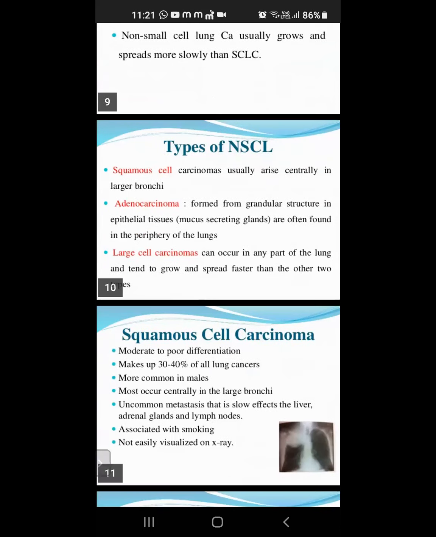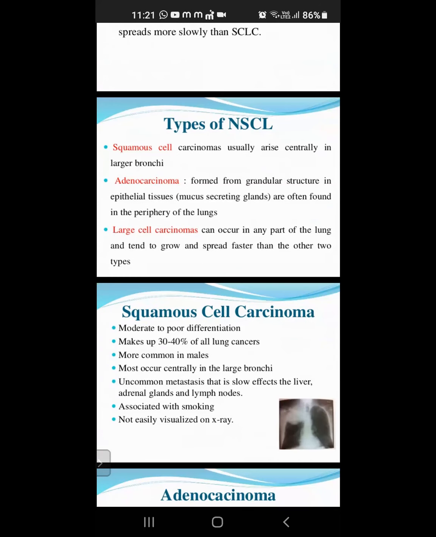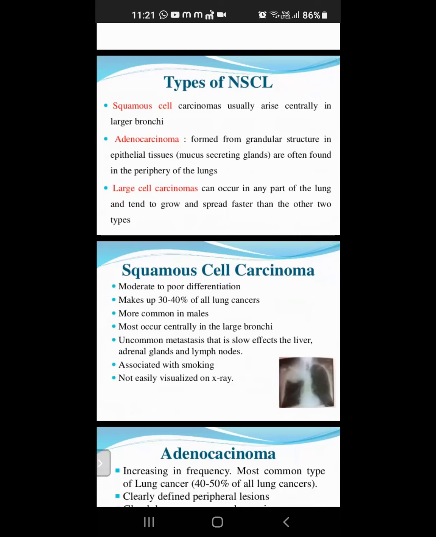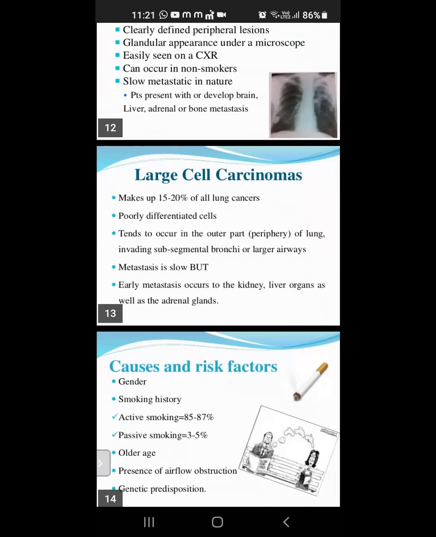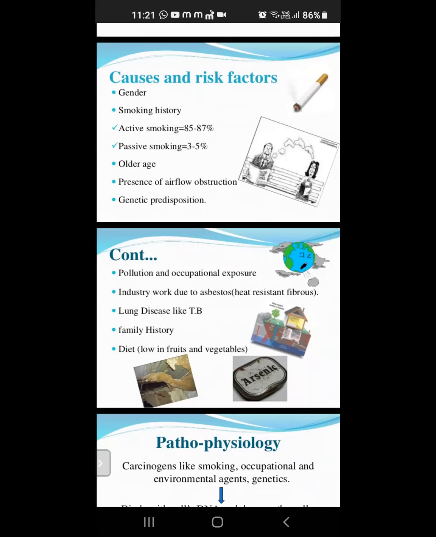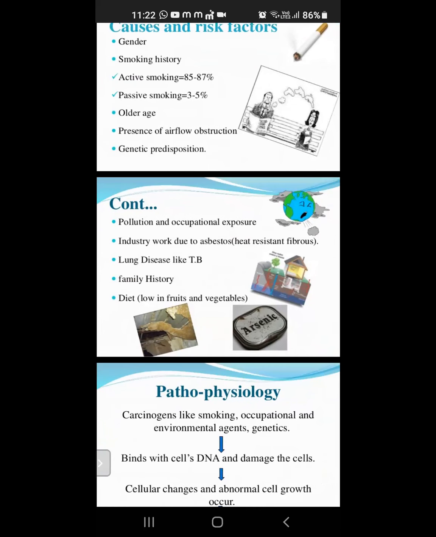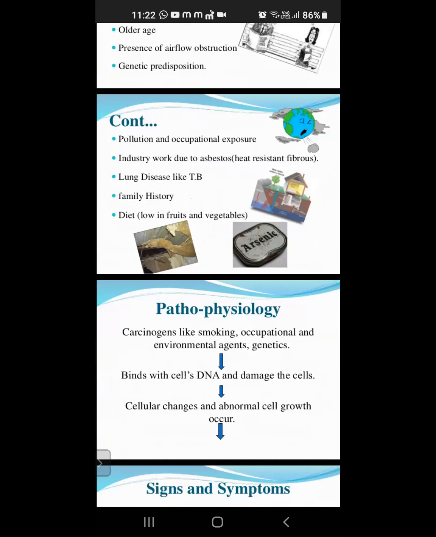The types of non-small cell cancer are squamous cell carcinoma, adenocarcinoma, and large cell carcinoma. Squamous cell carcinoma usually arises in the large bronchi. Adenocarcinoma is formed from glandular structure in the epithelial tissue. Large cell carcinoma can occur in any part of the lungs. Causes are smoking, active smoking, passive smoking, older age, and the main ones are pollution and occupational exposure, industry work, lung disease, TB, and family history.